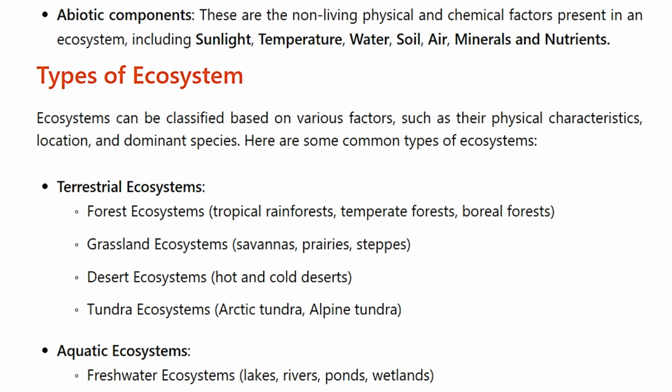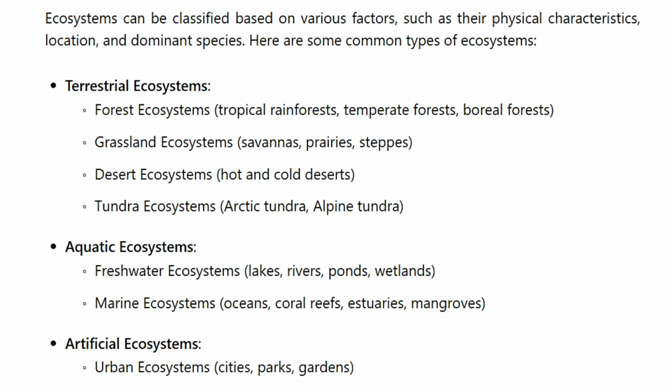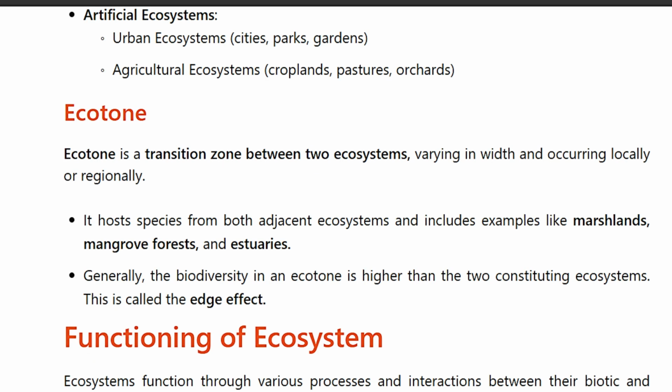Aquatic ecosystems. Freshwater ecosystems, lakes, rivers, ponds, wetlands. Marine ecosystems, ocean, coral reefs, estuaries, mangroves. Artificial ecosystems, urban ecosystem, cities, parks, gardens. Agricultural ecosystems, croplands, pastures, orchards.